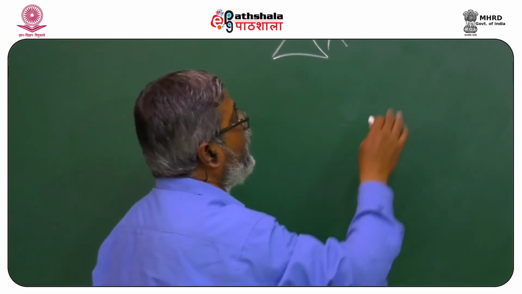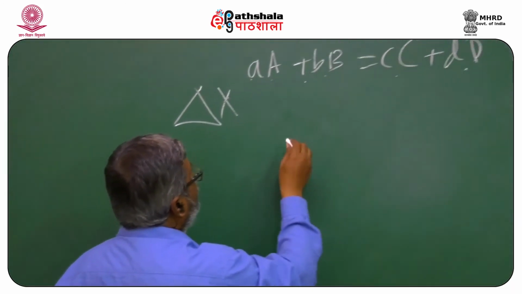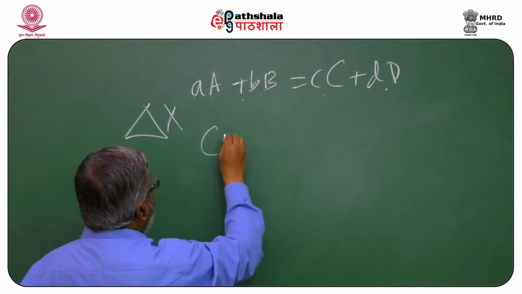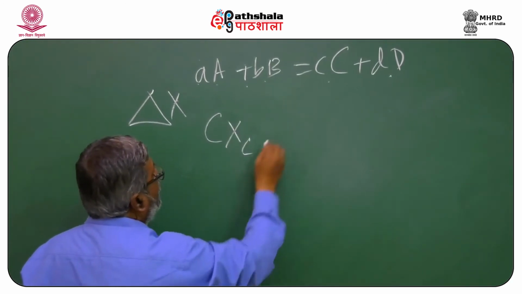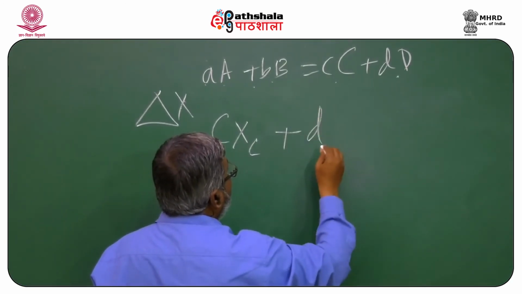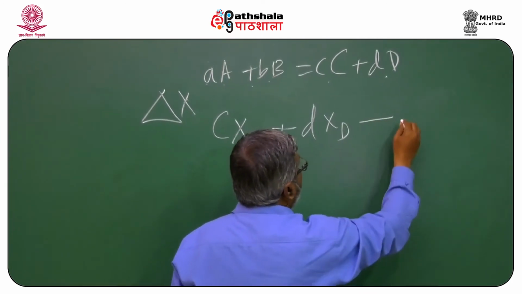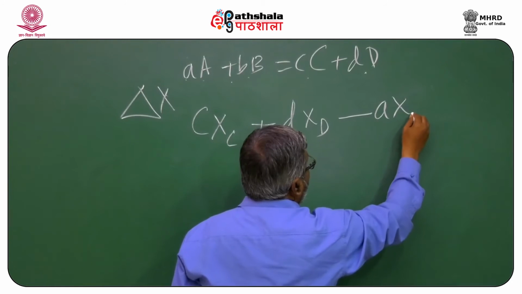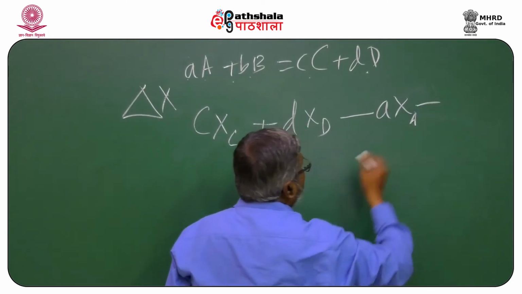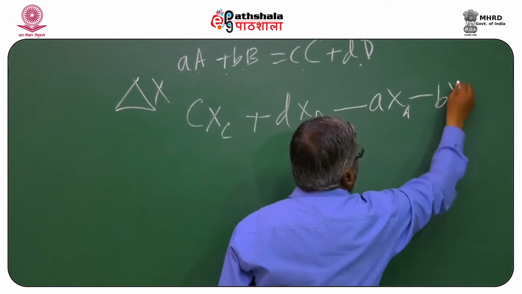Let me show you. This will be actually cXc plus dXd minus aXa minus bXb.